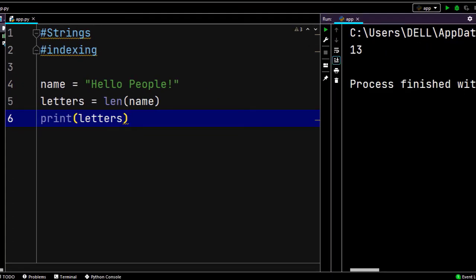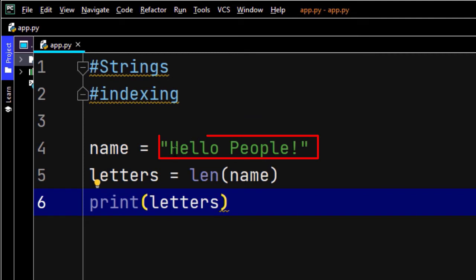it shows 13. Okay, let's actually count this. 1 2 3 4 5 6 7 8 9 10 11, and this is 12. Now why the heck is it 13? We have only 12 letters, then why is it showing 13? Because it includes this white space too. Everything is a string, white space is also a string. You have to consider everything enclosed in quotations as strings, even the white space.